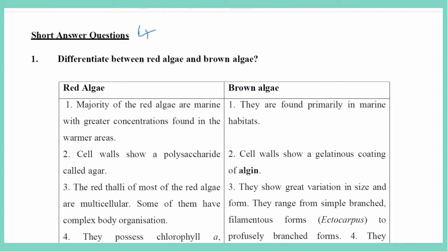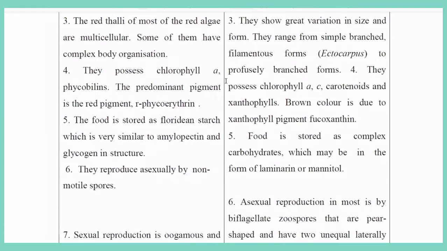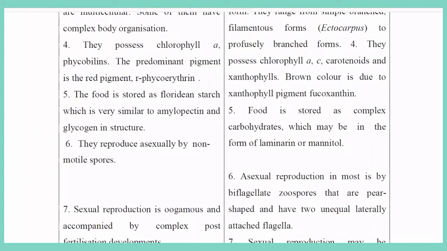In the fourth point, red algae possess chlorophyll a, phycobilins, and also a red pigment called R-phycoerythrin. Because of the presence of this pigment, these algae are called red algae or Rhodophyceae.